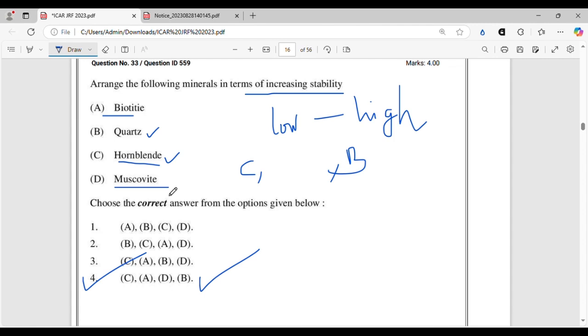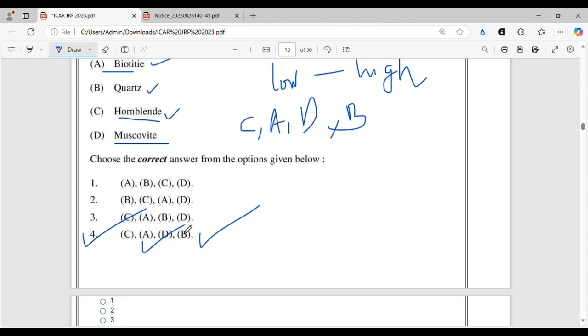It is non-ferromagnesian, and the isomorphous substitutions are so strong that it is very stable, and the layers are collapsed, and you just cannot weather or destabilize the structure. So after hornblende, it will be biotite, then muscovite, and after that quartz. So option 4 is the correct option.